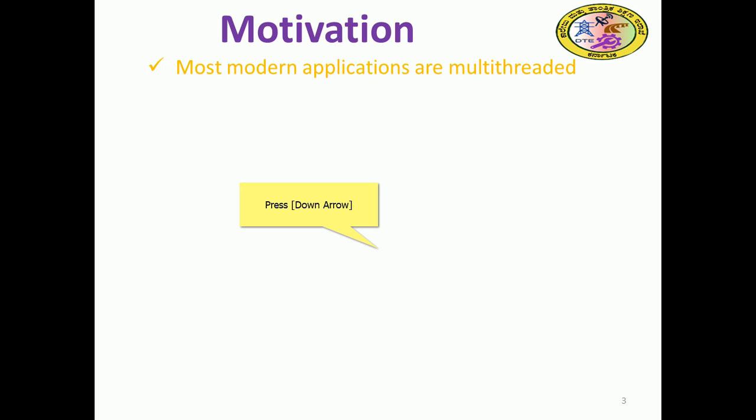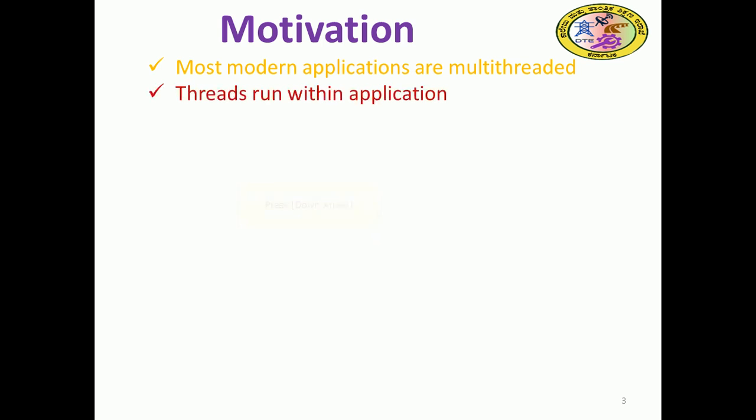Most modern computers are multi-threaded, meaning they have more processors. One processor runs one process, and one process might have one thread or many threads. That concept we are going to discuss. Threads run within an application. So what is an application? That is a process.